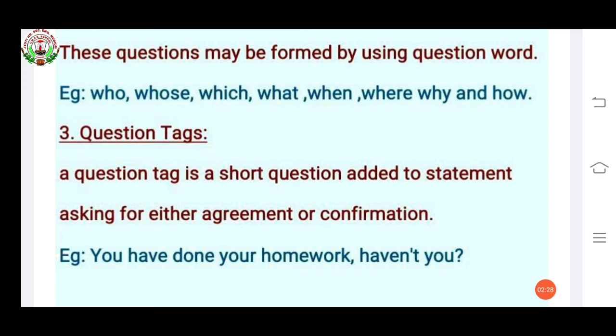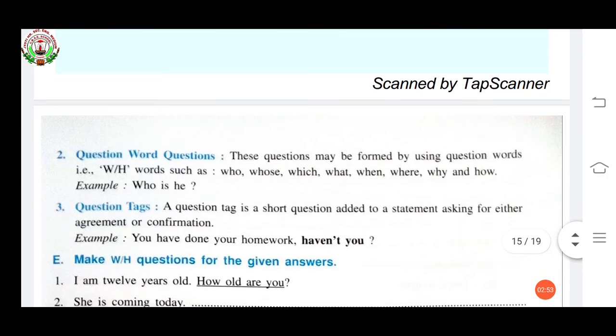For example, you have done your homework, haven't you? Here, one statement is given, you have done your homework, and then agreement or confirmation, haven't you? This is called a question tag question. Haven't you is the question tag with a statement. Now we have to do the exercise.